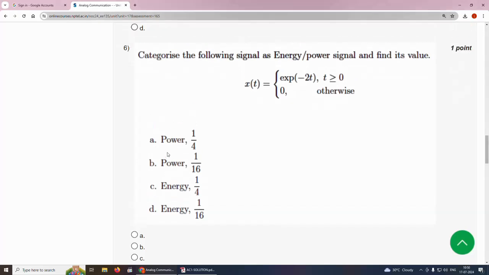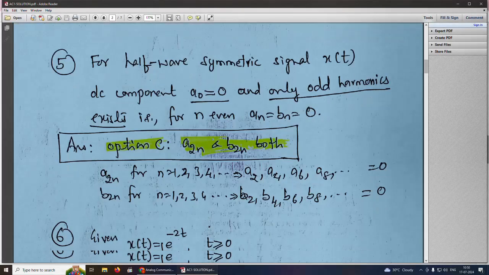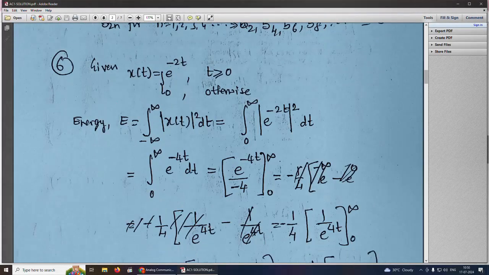Sixth question. Categorize the following signal as energy or power signal and find its value. The solution for this is, given x of t equal to e power minus 2t, t greater than or equal to 0 and 0 otherwise. So by definition energy E equal to integration minus infinity to infinity x of t magnitude square dt, and this is 0 to infinity because t is greater than or equal to 0, so e power minus 2t magnitude square dt.